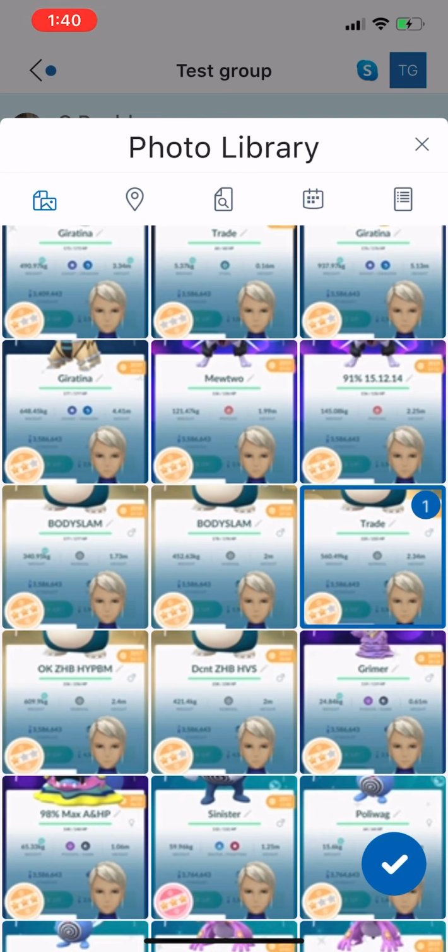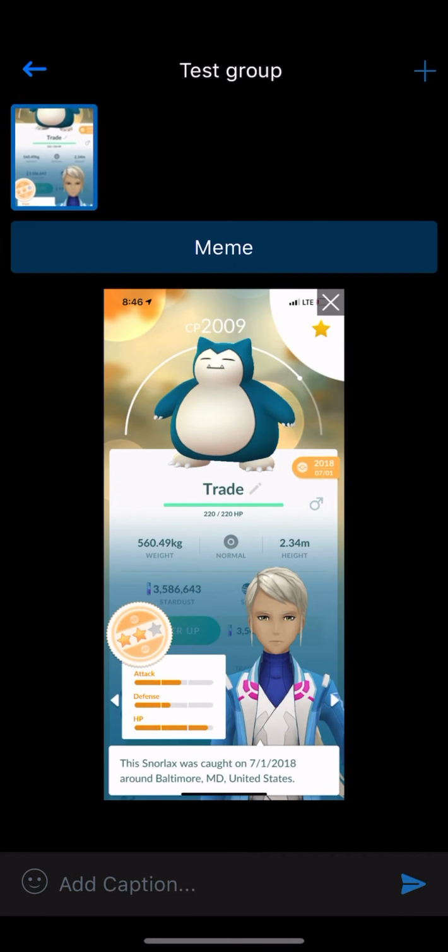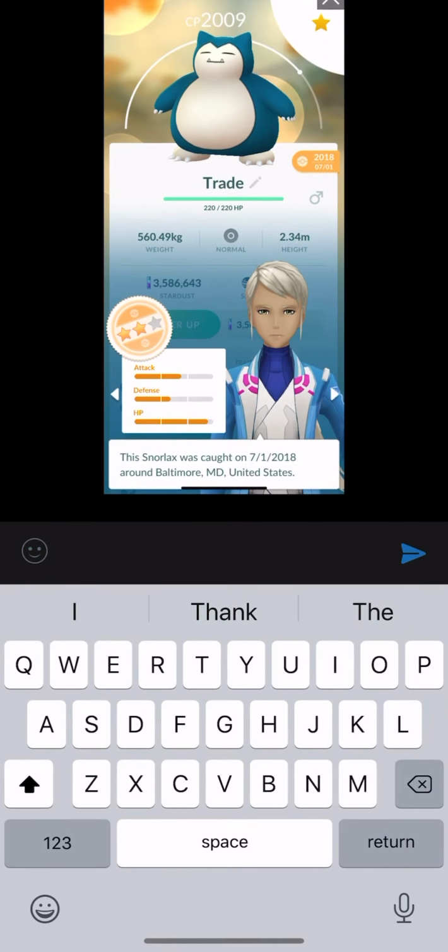But once you've selected your picture, hit the check there. Look at it, make sure it looks good. You can add a caption there by clicking Add Caption and start typing.